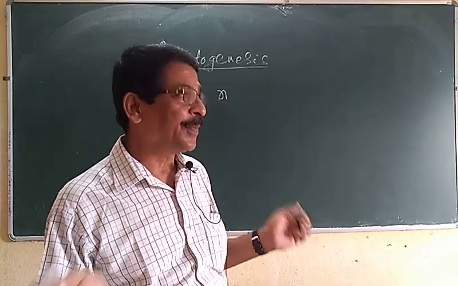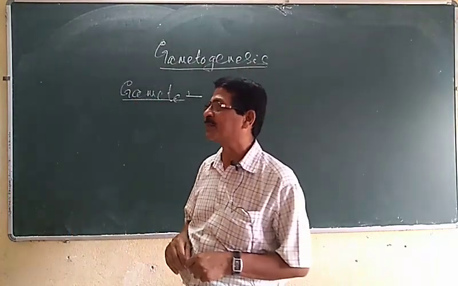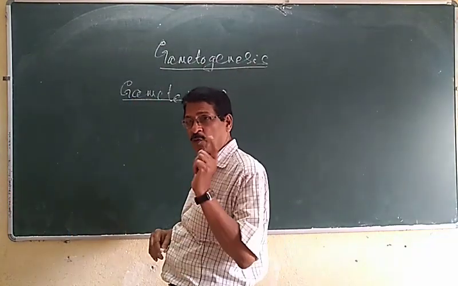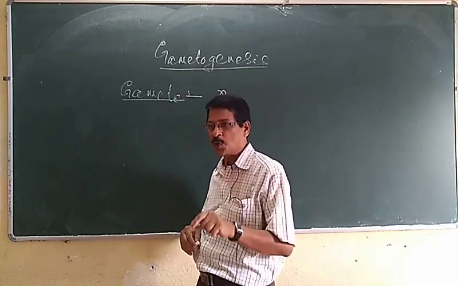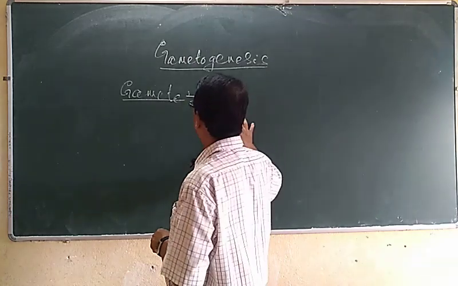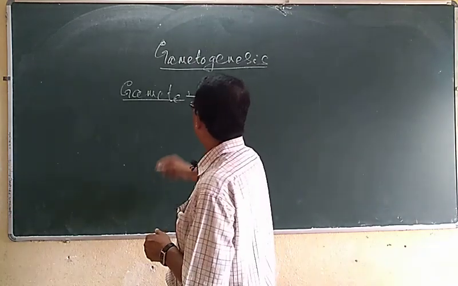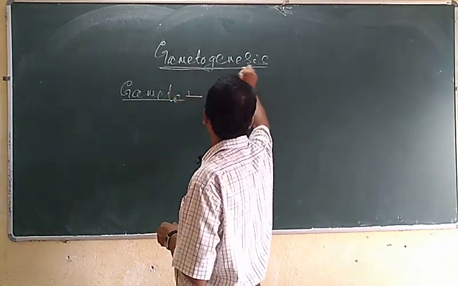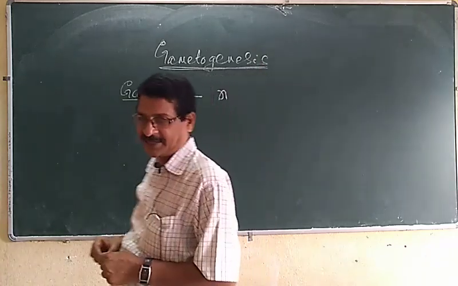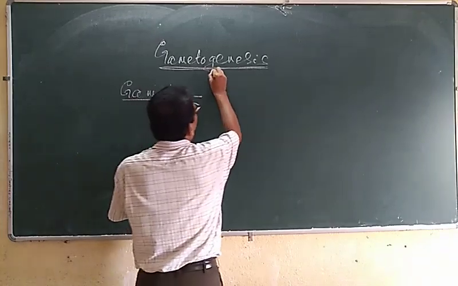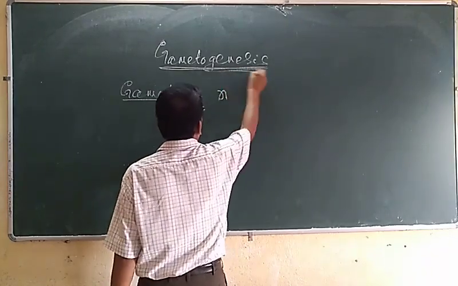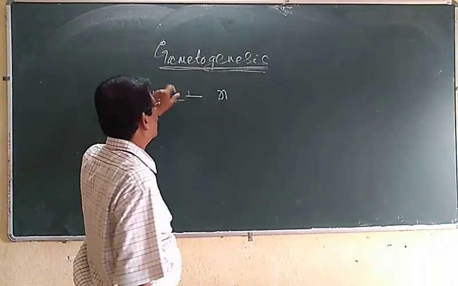In human beings, I have told you, only the sexual type of reproduction takes place. Under sexual reproduction, gametogenesis is the first step. Genesis means synthesis or preparation, by which the gametes are formed.